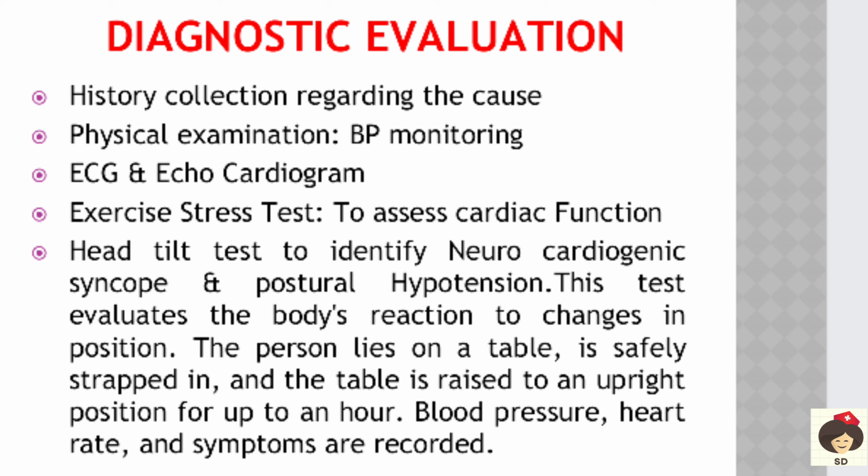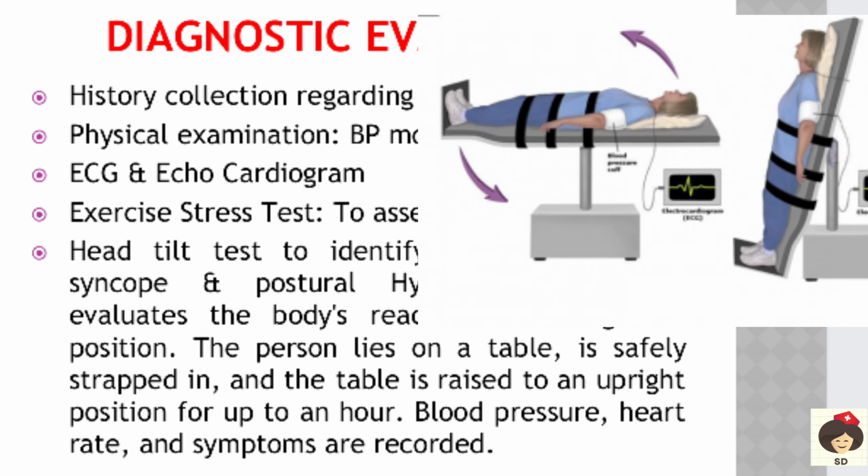And the head tilt test, this is done mainly in case of postural hypotension or neurocardiogenic syncope. Syncope is fainting. So when having fainting due to a nervous or heart problem, or if the patient is having postural hypotension, they will give a head tilt test. Here the patient will be tilted, that is he will be put in different positions on the table, and the patient will be strapped to the bed. He will be secured by strapping tightly to the bed, and the patient will be kept in different positions, and